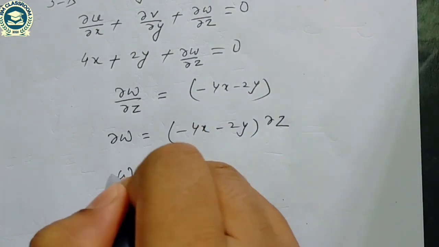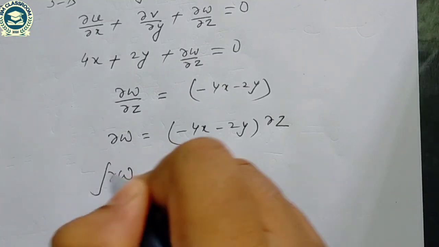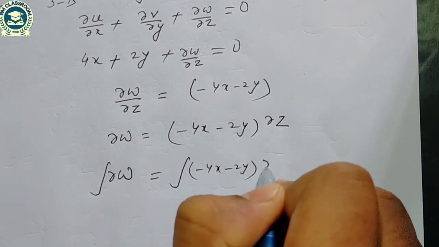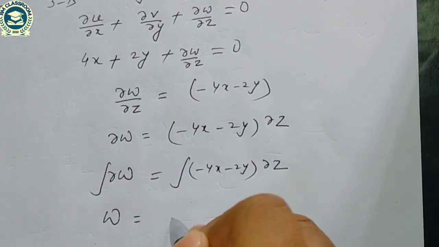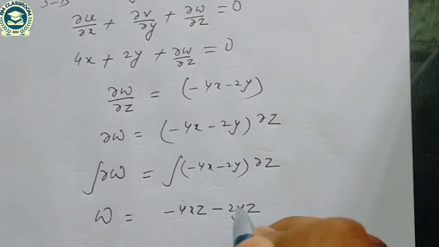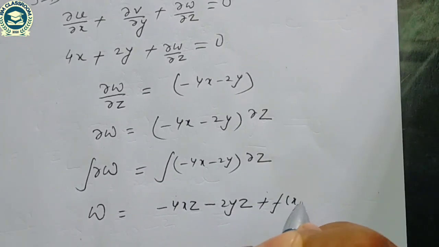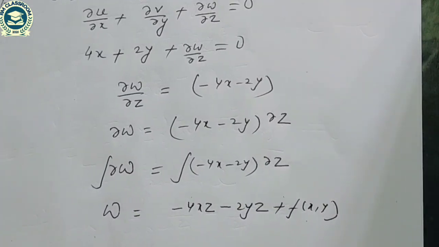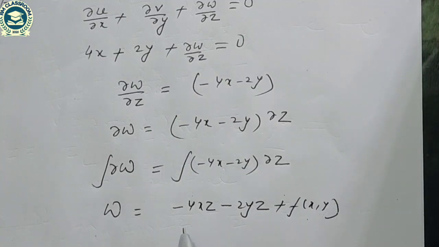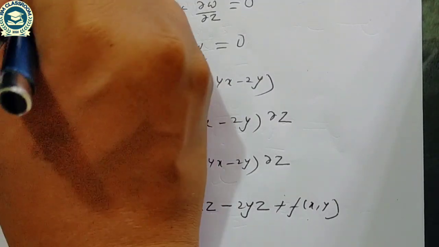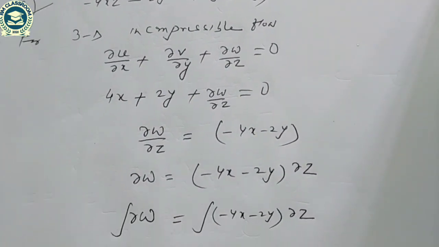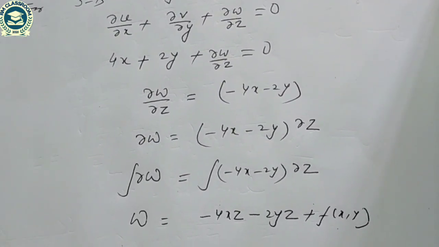So del w is the integral of minus 4x minus twice y into del z. So w is equal to minus 4xz minus twice yz, and this is plus a function of xy. So this is our last option. D is correct. Our D option: minus 4xz minus twice yz plus function of xy.